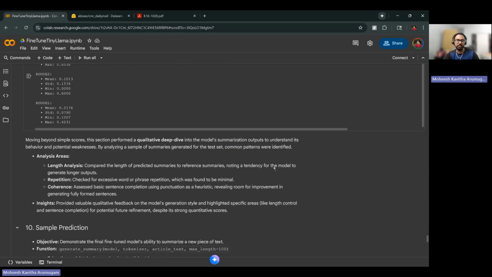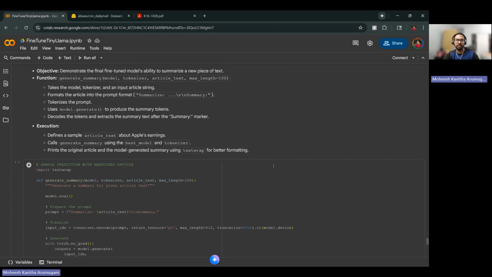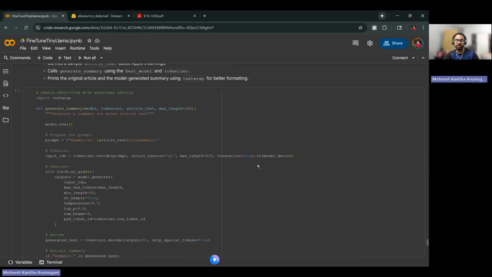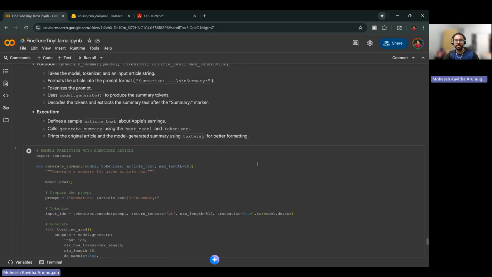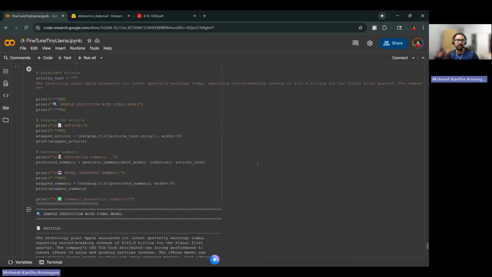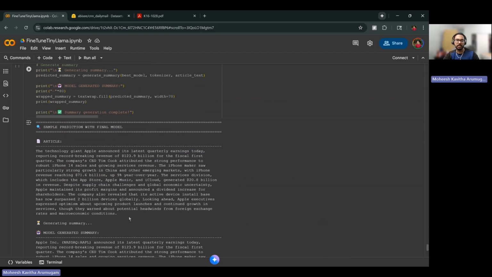The next one is a sample prediction. I'm going to use this model to generate text based on my user input. Right now I have given an article from CNN, which is about technology, where Apple announced its latest quarterly results. I have copied and pasted everything here.